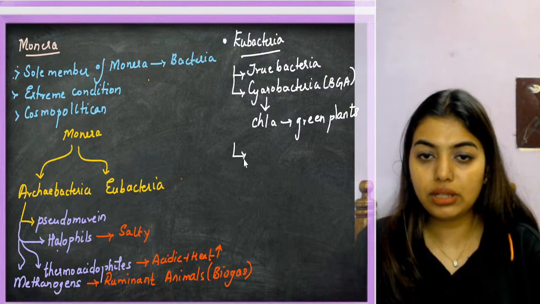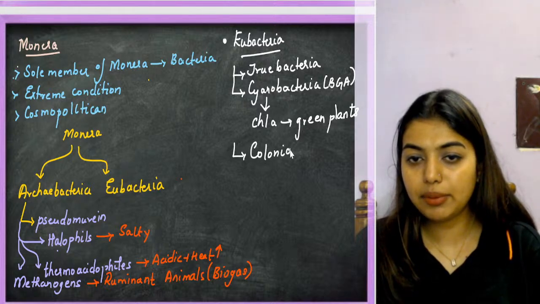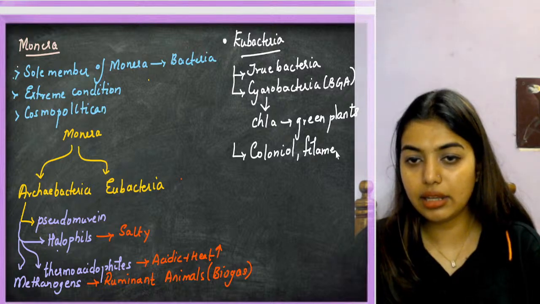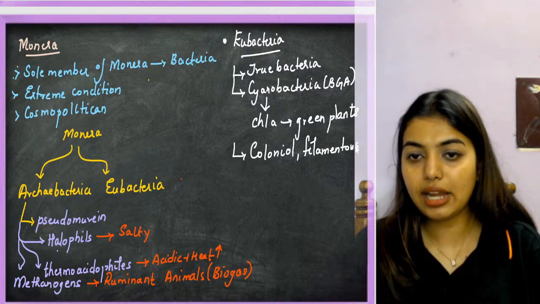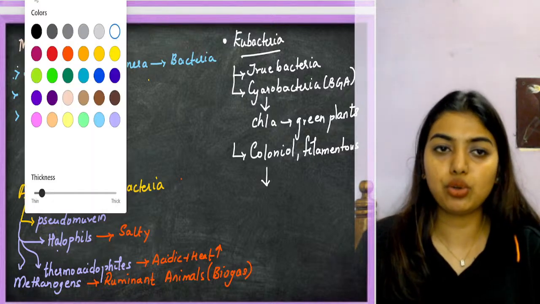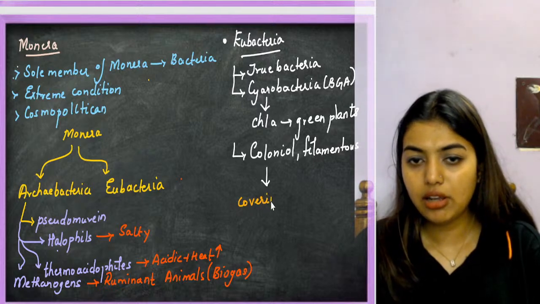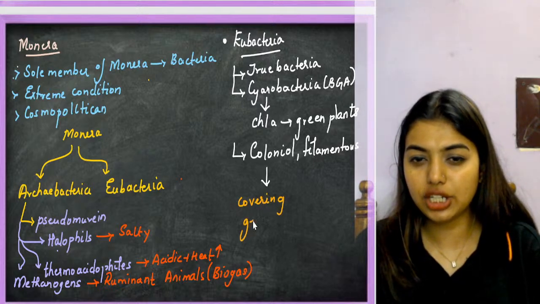Then we got to know that they can be colonial, present in colonies, or they can be filamentous. They are found in terrestrial, aquatic, all the places. If they are found colonial, they will have a covering called the gelatinous sheath.